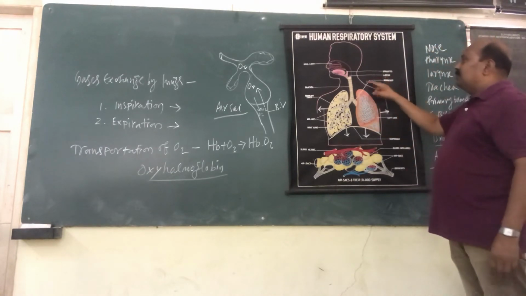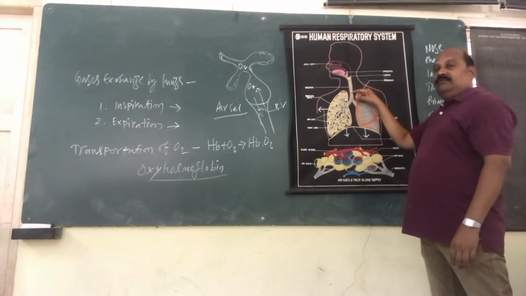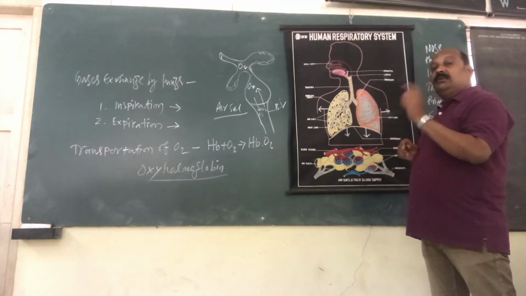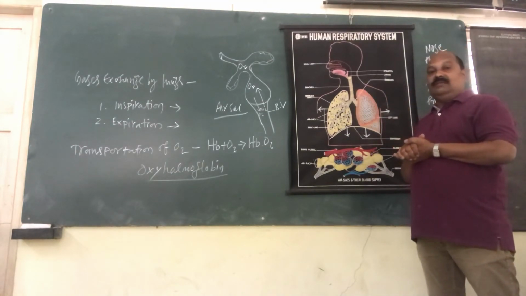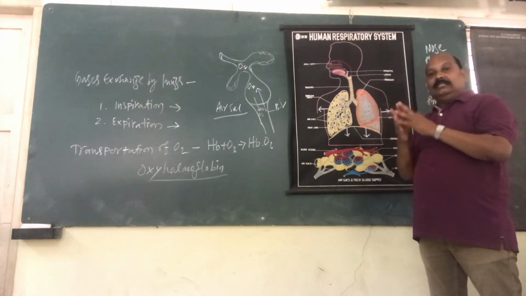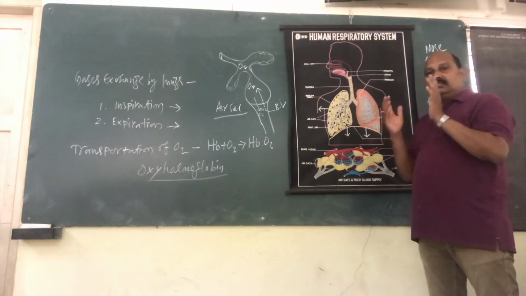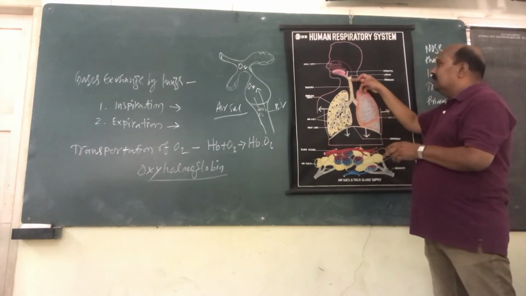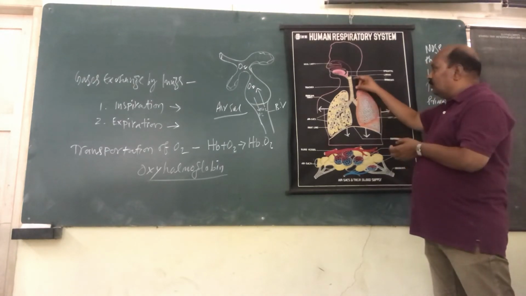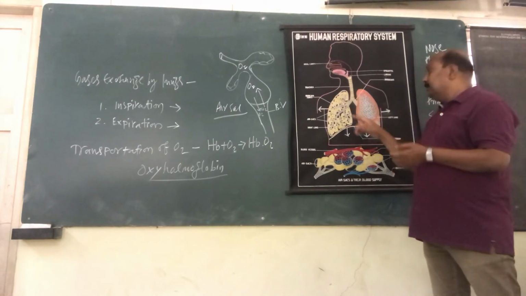Now come to the next part, the long trachea. The trachea is around 10 inches long, supported by about 20 C-shaped cartilaginous rings. When you inhale air very fast, the tube is not supposed to collapse, so in order to give strength to the tracheal pipe, cartilaginous rings are present. Now, the trachea divides into two major branches, called the primary bronchi.